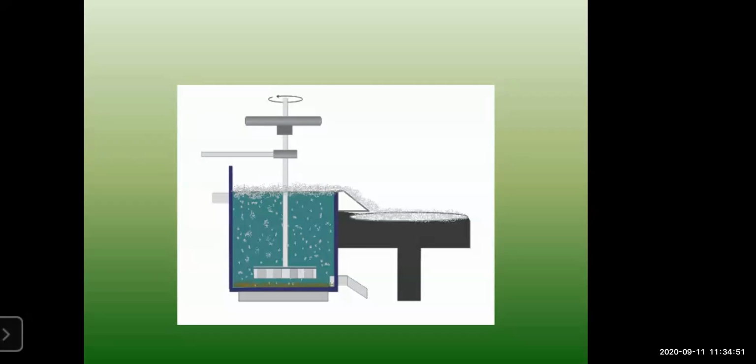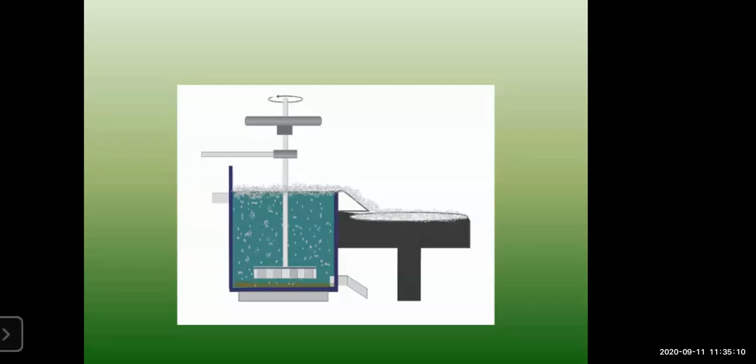Agitator, what is the function? It will keep on rotating and it is used as per the requirement, as many bubbles as needed. As soon as you rotate it, bubbles will be formed. The agitator is used as per the requirement and bubbles are formed due to blown air. So due to agitation, a foam is formed from oil.